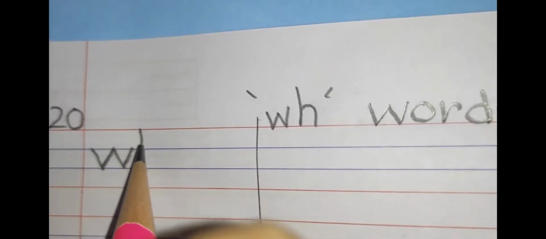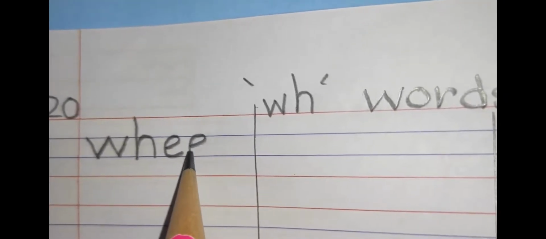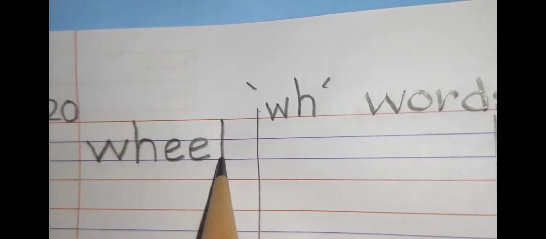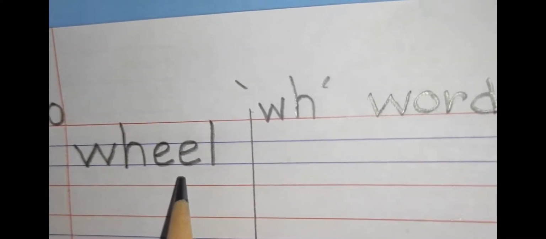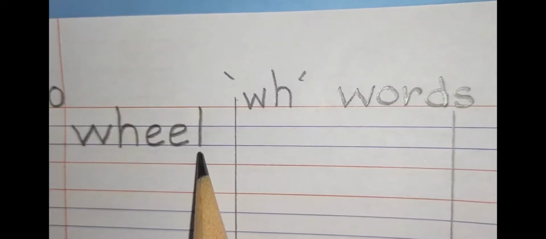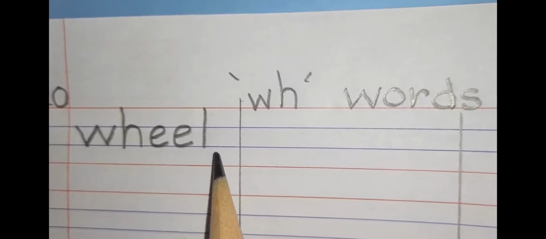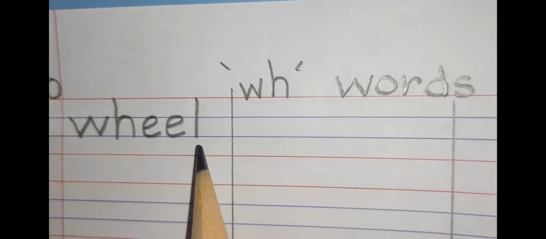For H, standing line from red to blue line, go up and make a curve. Then for E, slanting line and C curve. Again slanting line and C curve. For L, standing line from red to blue line. W-H-E-E-L, wheel. Wheel is a circular object that is fixed below a vehicle to enable it to move easily over the ground. Now next word is whale.